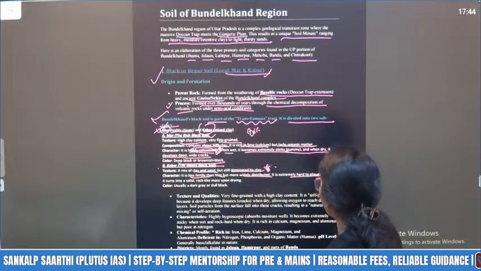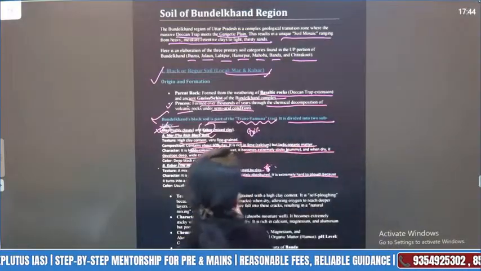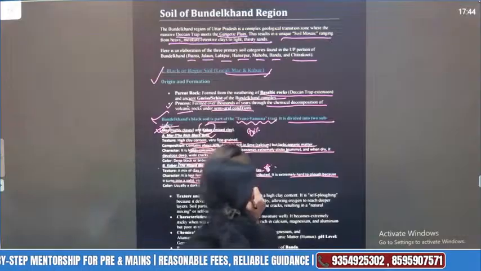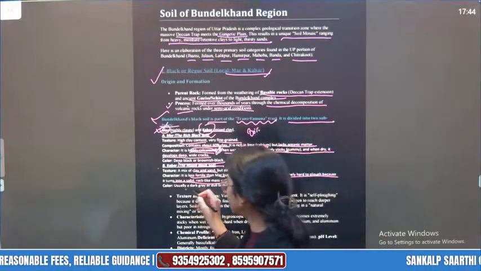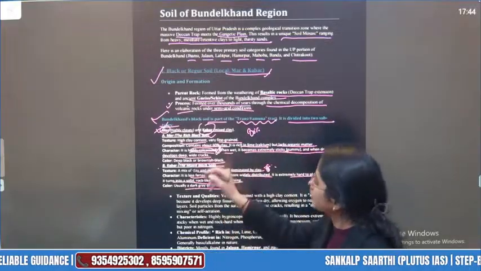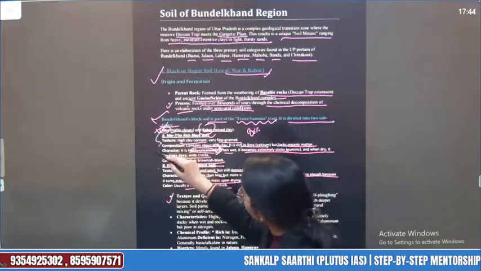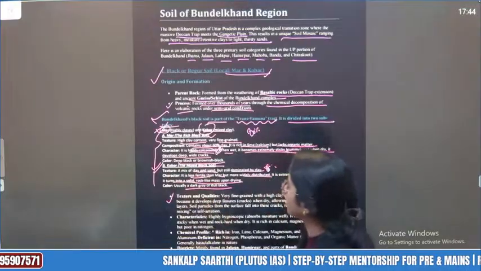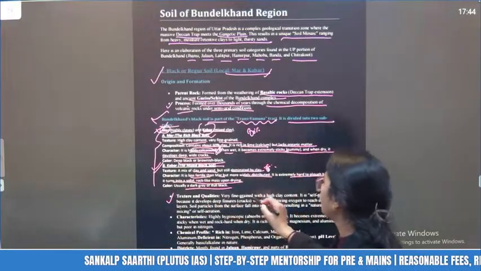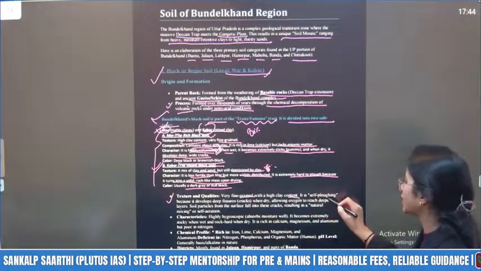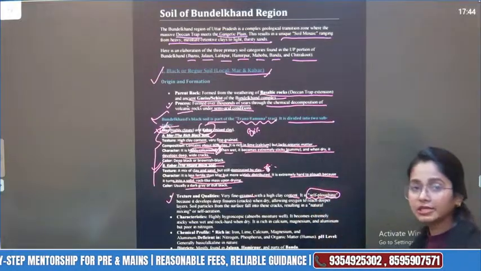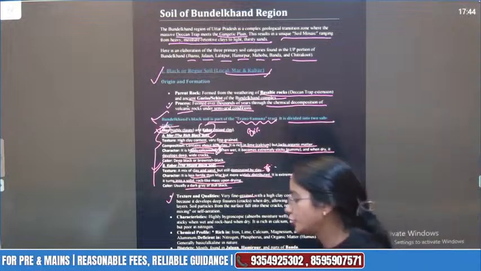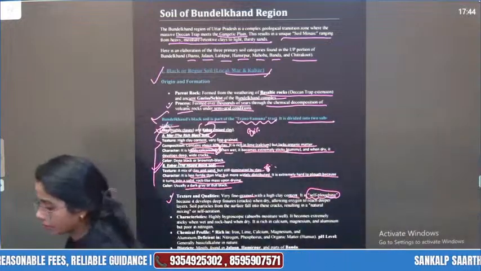It is extremely hard to plough, है ना, because it turns into a solid rock-like mass upon drying. Water holding capacity comparatively कम है. Color usually dark gray और dull black. अब ये combined है. Now this is something specific about the Mar and Kabar. Now these are combined characteristics. Texture कैसा होता है? Generally fine grain with a high clay content. It is self-ploughing. What is the meaning of self-ploughing? This is sometimes a key terminology which you need to mention in your answers, mains answer writing. Okay.